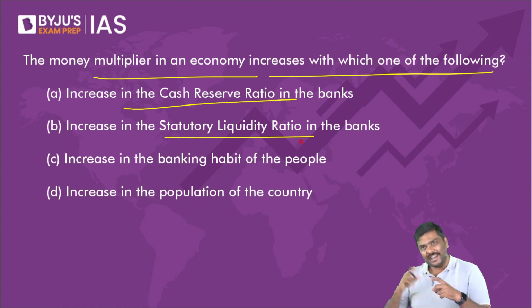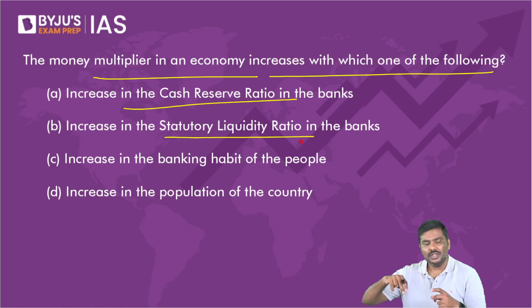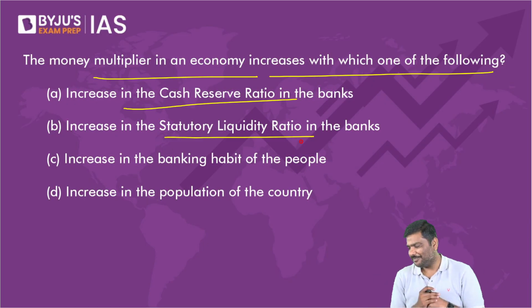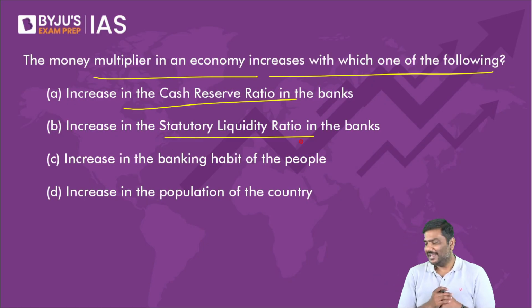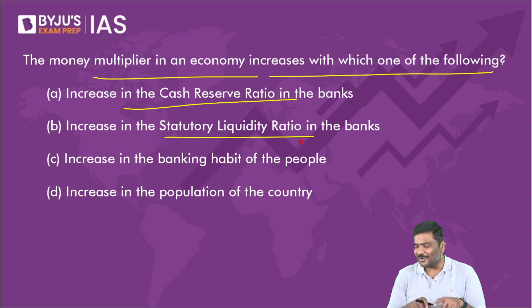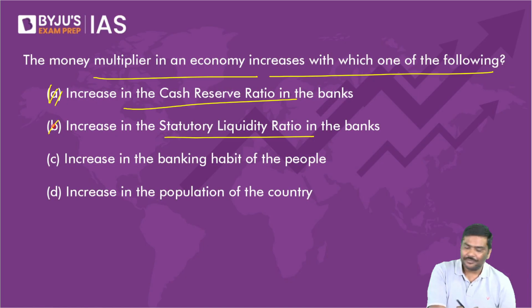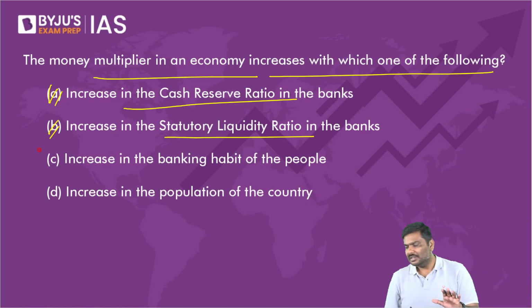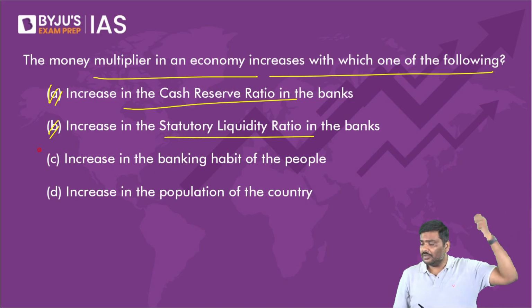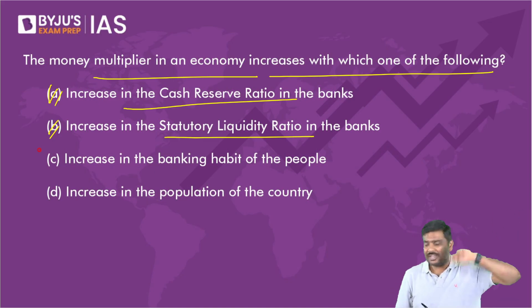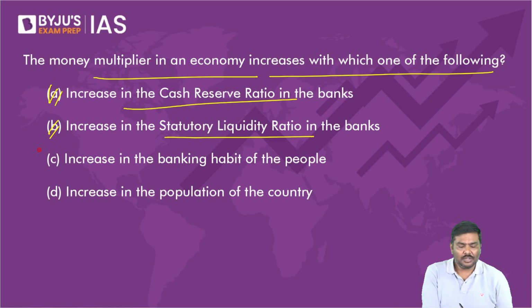If the credit creation in the system will reduce, what will happen to the money multiplier? Money multiplier will reduce, correct or not? Money multiplier will go down. If you have not revised, please go back. M3 upon M0, money multiplier. Come to the third point.